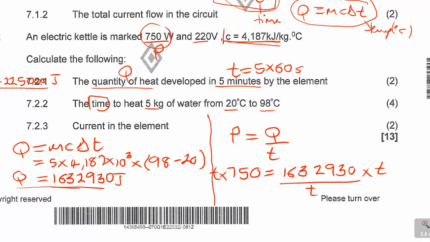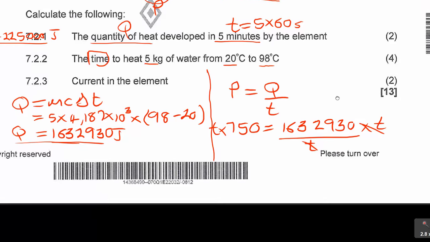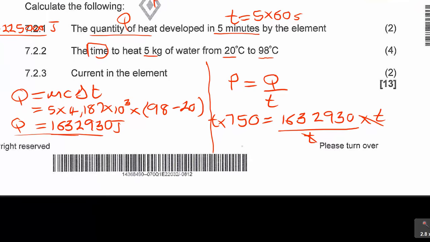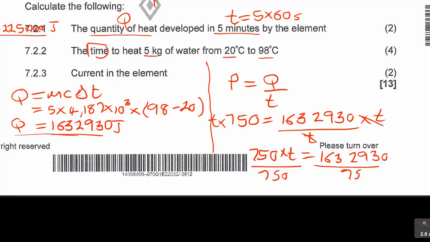You multiply by T there. See that? And then it allows you to solve for T. So 750 times T is equal to 1632930. I mustn't make an error there. Then you divide by 750 on both sides, just to remain with T.